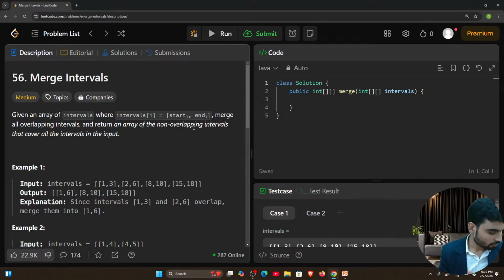Okay. So now what we need to do is that we are given an intervals array. In that intervals array we have some other arrays as well, right? We need to merge overlapping intervals. For example, you see here, this is 1 and this is 3. Again we have 2 and 6. So you can see that 2 is coming in the range of 1 and 3. Yes or no? So can we say this is an overlapping interval? And if this is an overlapping interval, we need to merge it.